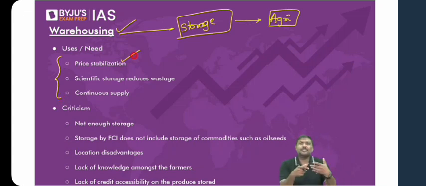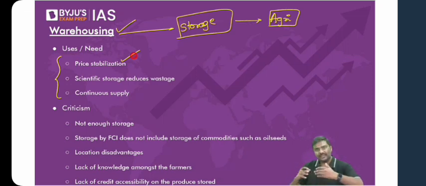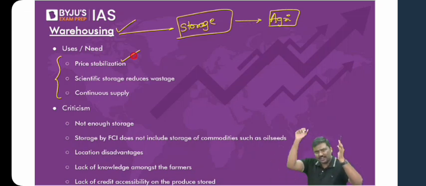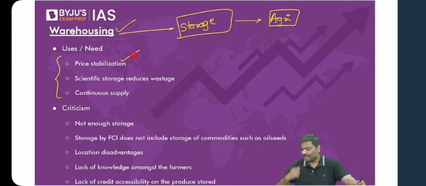One objective is to stabilize the market prices. Second, I'll go back to the example that I told you earlier, wheat. Generally you will take around 4 to 5 months to cultivate, harvest and sell the wheat in the market. Now imagine today you will harvest wheat. You'll take all the wheat, sell it in the market. No doubt our revenues, our incomes will crash. But after 1 month, where is the wheat to supply? After 2 months, where is the wheat to supply to the market? After 3 months, where is the wheat to supply to the market?